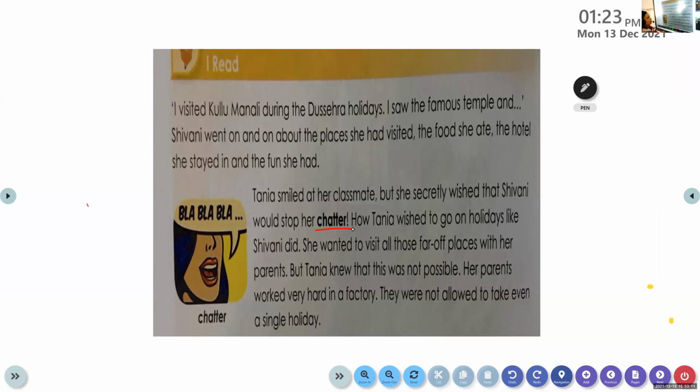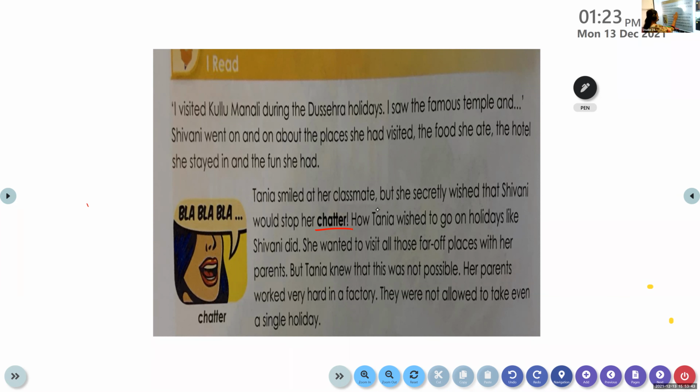Understood? Why did Tanya feel that Shivani's talk was a chatter? Because she's talking very fast. And more importantly, after listening for some time, Tanya was not interested to listen to it. That is why she wished that Shivani would stop her chatter.